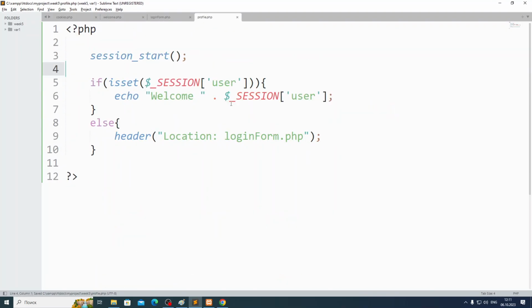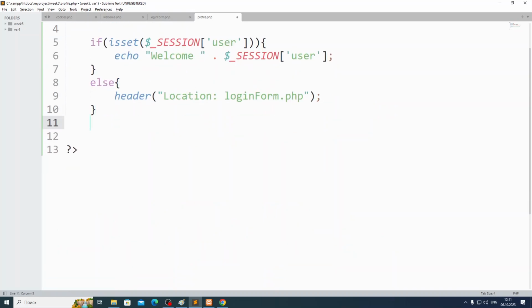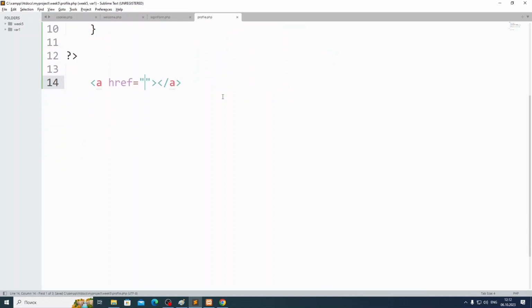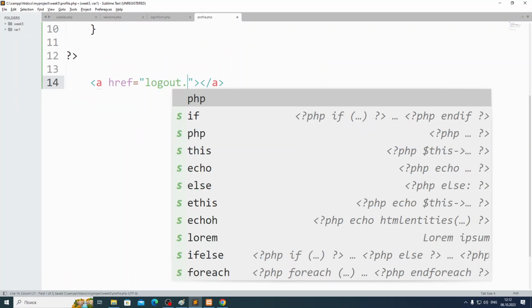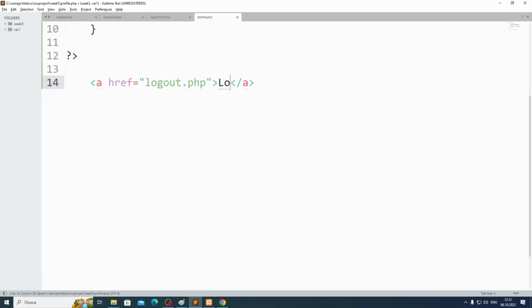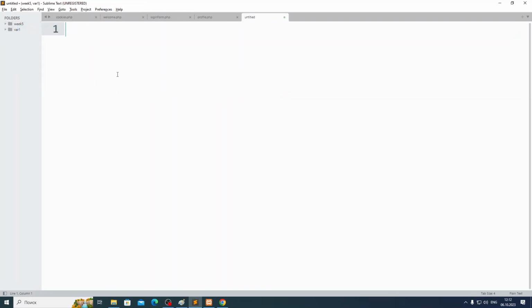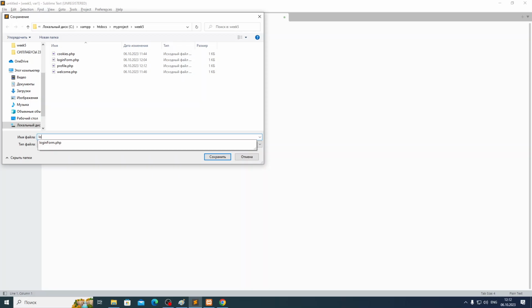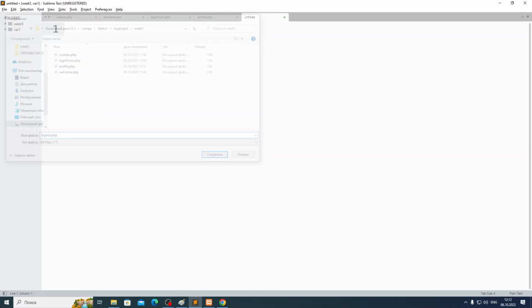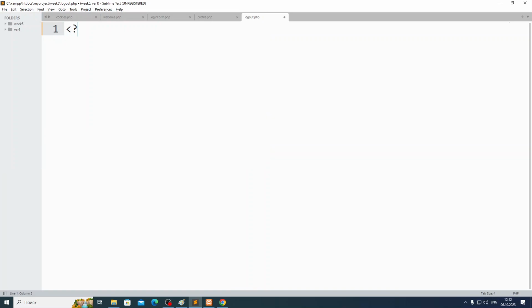So, I'll go to profile, guys. In profile, I'll create an a href to, let's say, logout.php. Let's say logout. So when you press logout, I'll go to logout.php. I'll create a file called logout.php. In here, I will do what? I'll stop the session. I will remove the session.